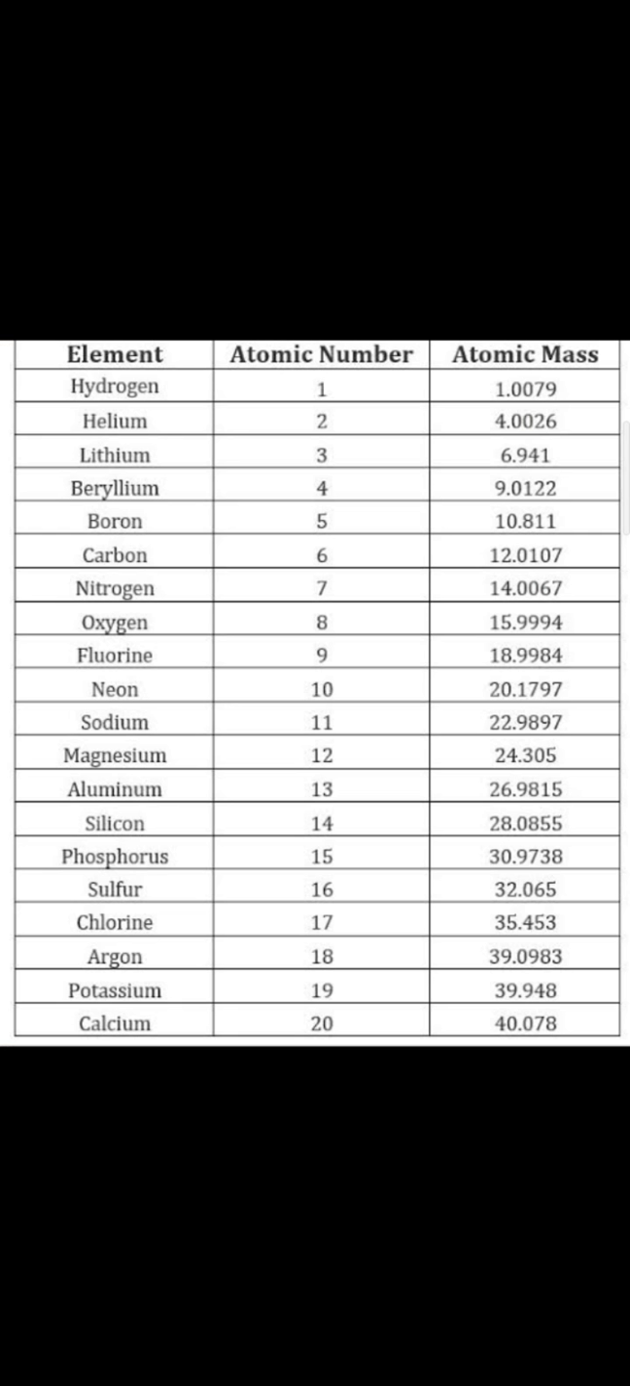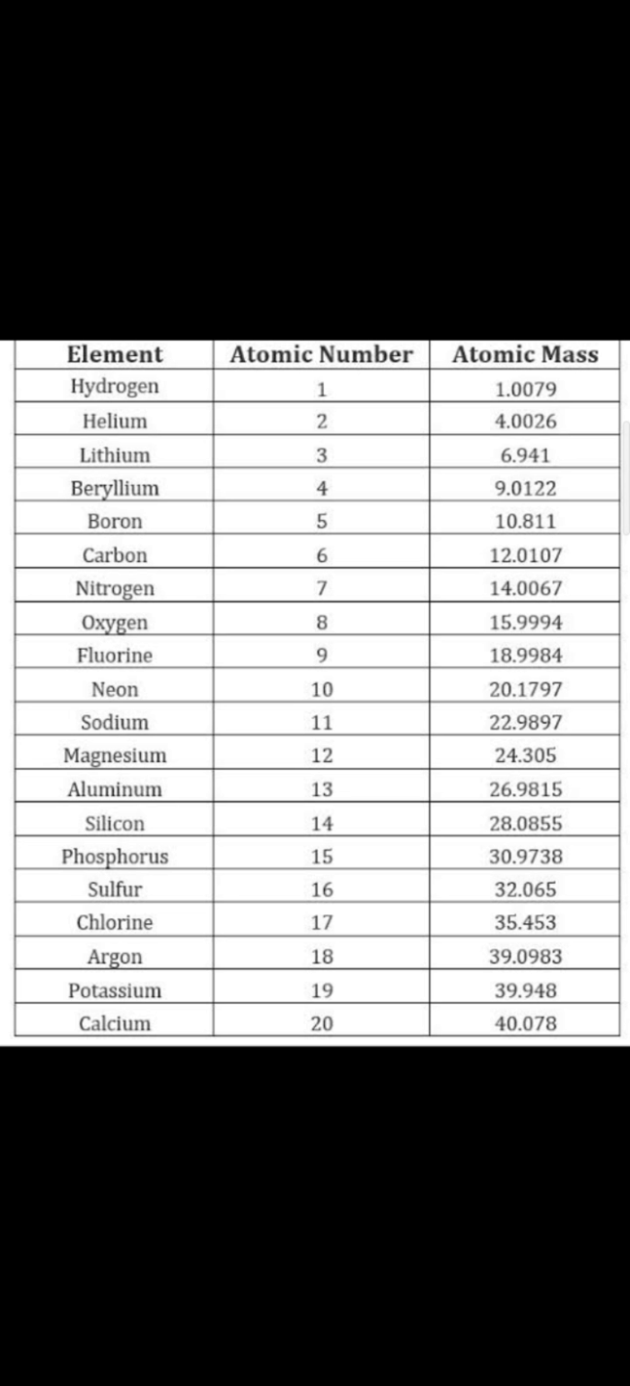So study this diagram. Hydrogen atomic number is 1, atomic mass is 1.0079; helium atomic number 2, 4.0026; lithium 3. You can see atomic numbers 1, 2, 3, 4, 5, 6, 7, 8, 9, 10. It means the serial number. Lithium is 6.941, beryllium is 9.0122, boron 10.811, carbon 12.0107, nitrogen 14.0067, oxygen 15.9994, fluorine is 18.9984, neon 20.1797,